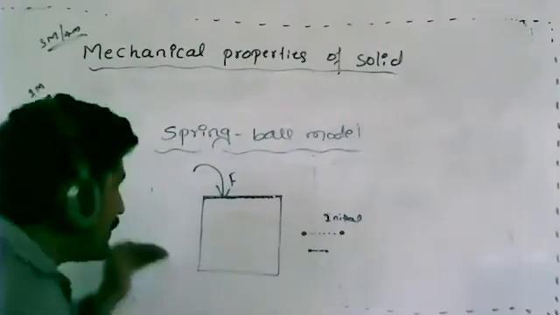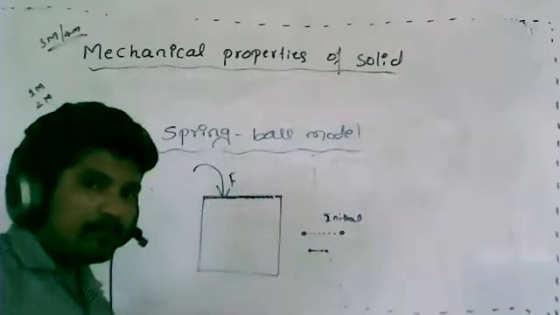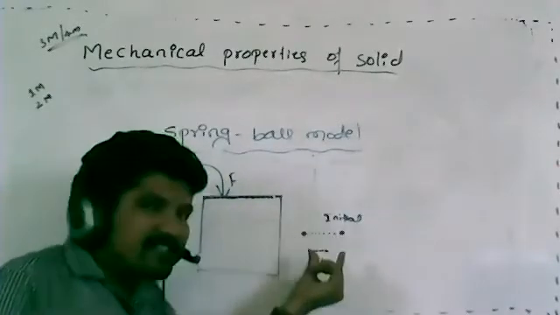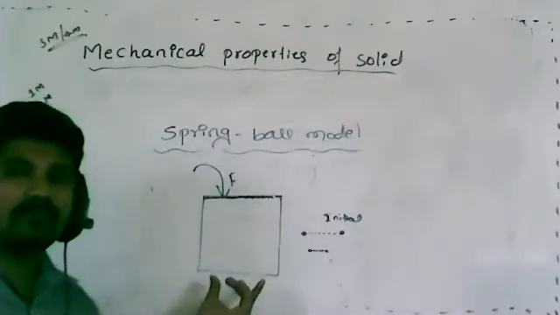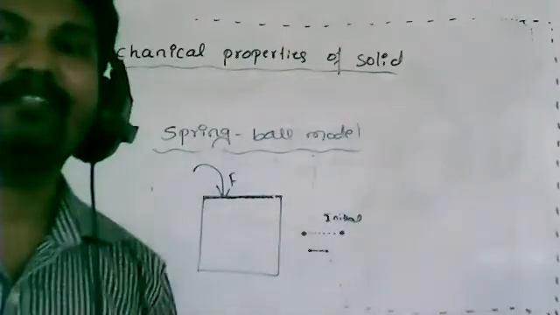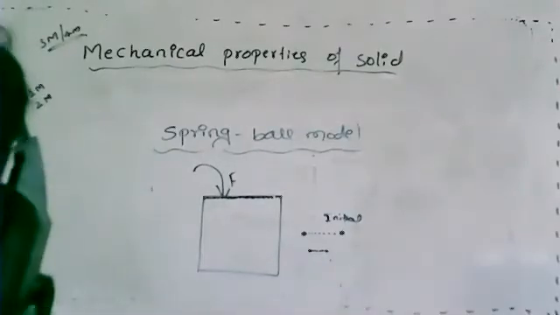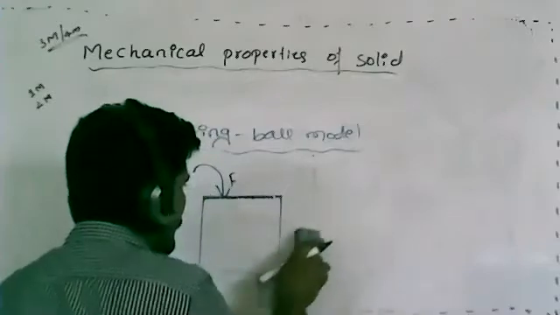Okay. So once I apply a force on a body, what will happen? Due to that external force, the interatomic distance will change. Due to that, the body will lose its original shape as well as size. Original shape and size. This happens in this case.